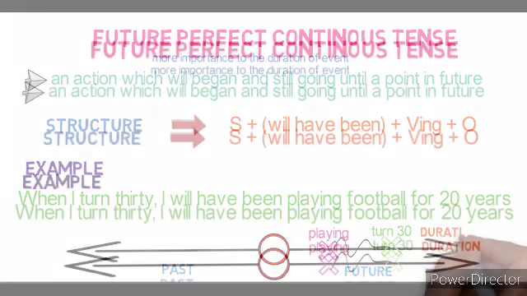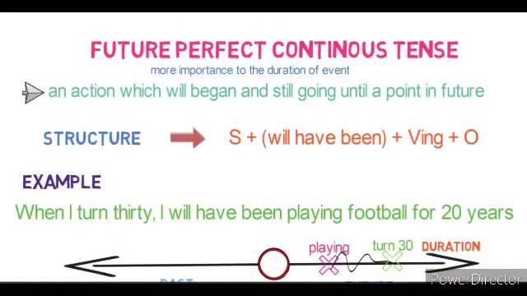Here duration is given much importance. Children, I think now you must be clear about all the perfect continuous tenses. Let's see some more examples for each perfect continuous tense one by one in detail now.